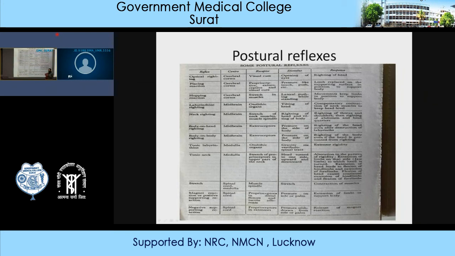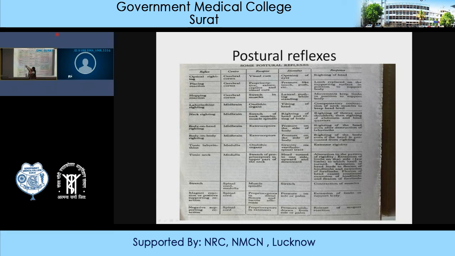That is because of the pressure on one side of the body. When the animal is lying on one side of the body, pressure on that side will be sensed and a signal will be sent to the midbrain, as a result of which the entire body will come into the standing position. That is known as the body on body righting reflex.